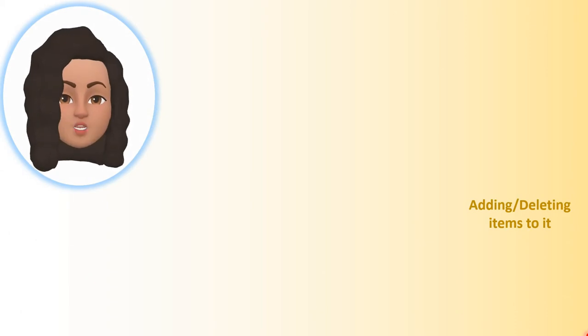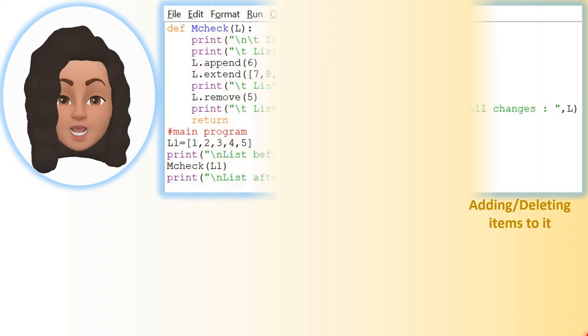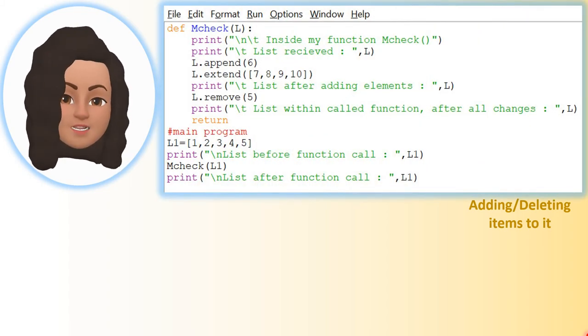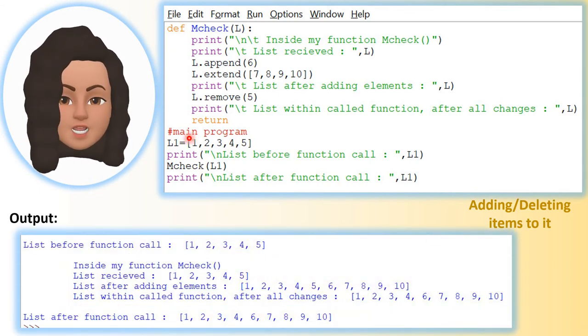Now let's see an example for passing a mutable type value to a function by adding and deleting elements to a list. It is the same program as explained earlier, only I'm going to discuss it here. The execution begins from the main program. The first statement in the main program is L1, which is 1, 2, 3, 4, 5, and there is a print statement that will be printed as it is.